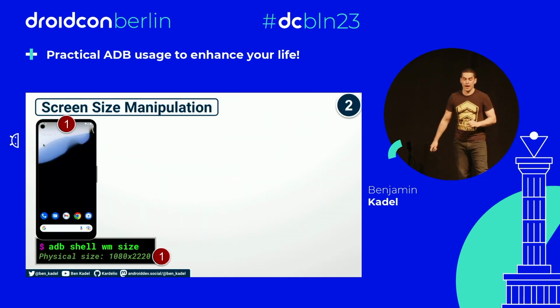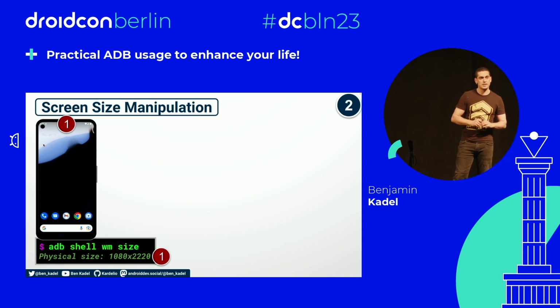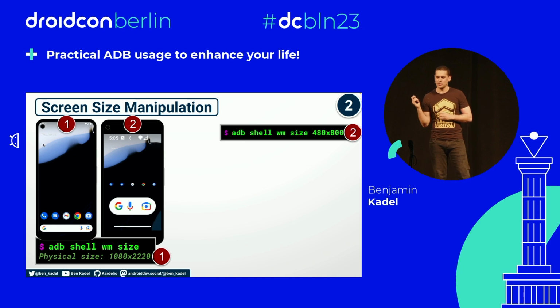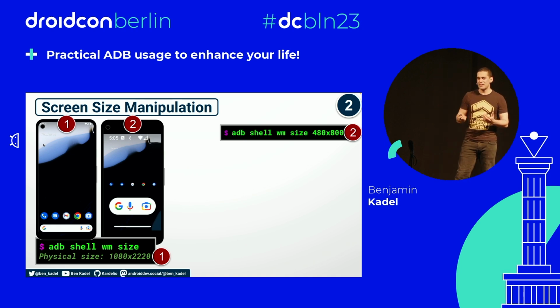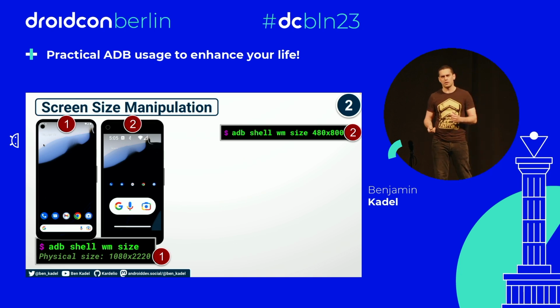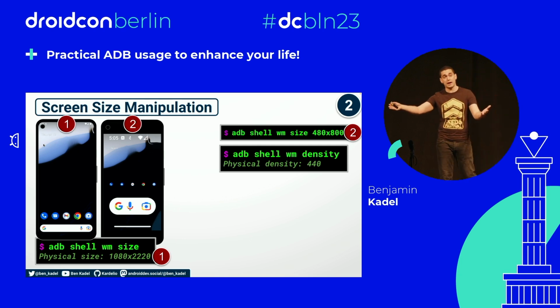I should be. Number 2, screen size manipulation. This is a bit of a strange one. There's a command, adb shell wm, for window manager, size. When you trigger that, it reports back to you the physical resolution of the device. But what if I pass a new resolution to that command, wm size with a new resolution? It actually morphs and changes your screen on your physical device or your emulator in front of you, matching the new constraints. Ooh. There's also a density command, wm density, which reports back to you the DPI.